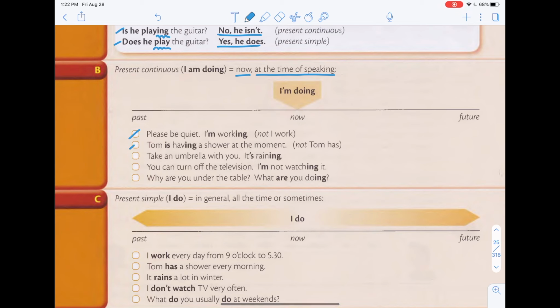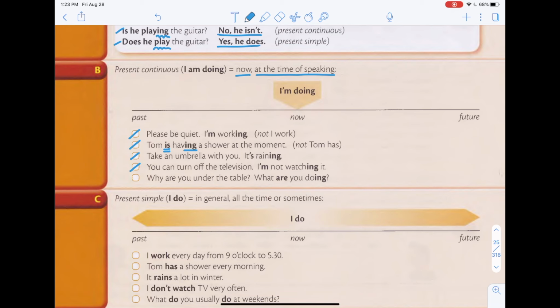Next, Tom is having a shower at the moment. All right, because we use the word is, we're going to use ing. Currently happening. Take an umbrella with you. It's raining. So it is raining, so you take an umbrella.